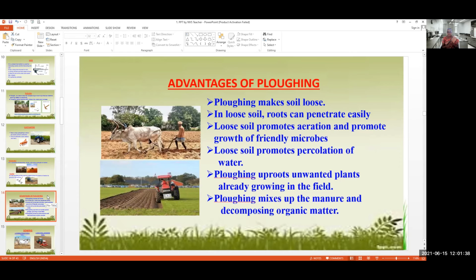First we saw the history of agriculture, then what agriculture is, then the basic agricultural practices to be followed in farming. In the first step, soil preparation, we have to do ploughing and leveling. In ancient times this was done with bullocks, or oxen, and now we do ploughing using a tractor-driven cultivator machine. Then we saw the advantages of ploughing.